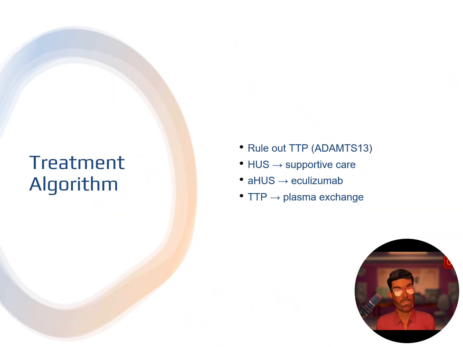In terms of the treatment algorithm for TMA, you want to rule out TTP with an ADAMTS13 level. For HUS, the treatment is supportive care. For atypical HUS, it is something called eculizumab. And for TTP, it is plasma exchange. So again, it's very important to make the correct diagnosis.